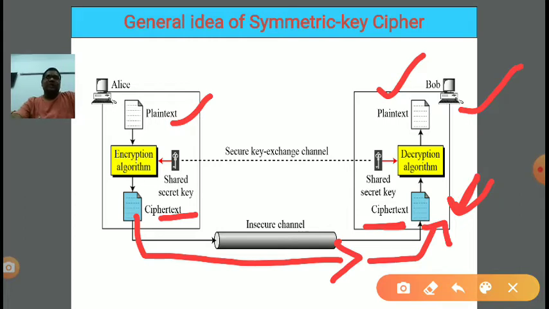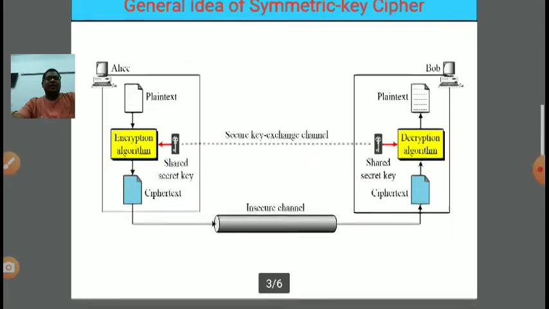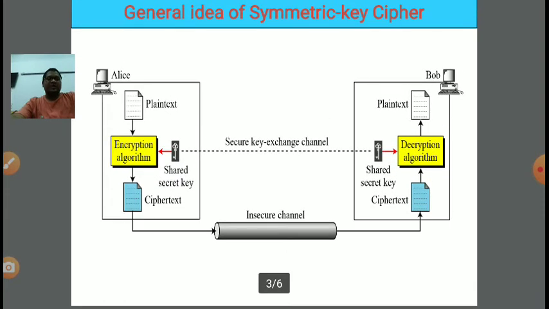So again the reverse mechanism is applied. Whatever mechanism we applied at the sender, the reverse is applied here at the receiver. In the decryption algorithm we put ciphertext as input, and the shared secret key is used to decrypt this message, to convert it into its original form. By applying the decryption algorithm on the ciphertext and shared key combination, it generates plain text again, right? In this manner, plain text is transmitted from the sender end, and encryption generates ciphertext.